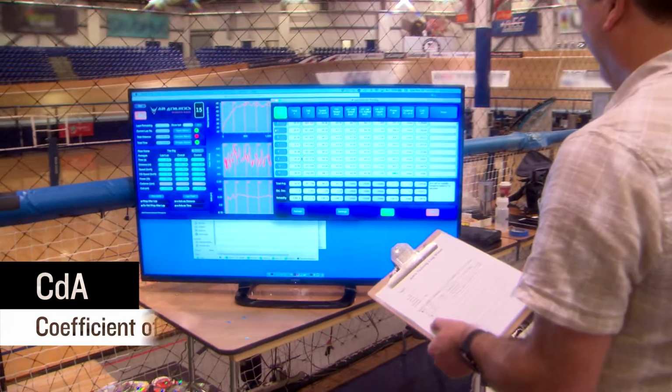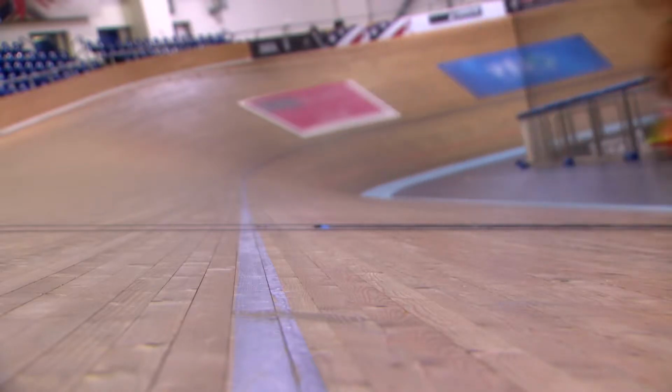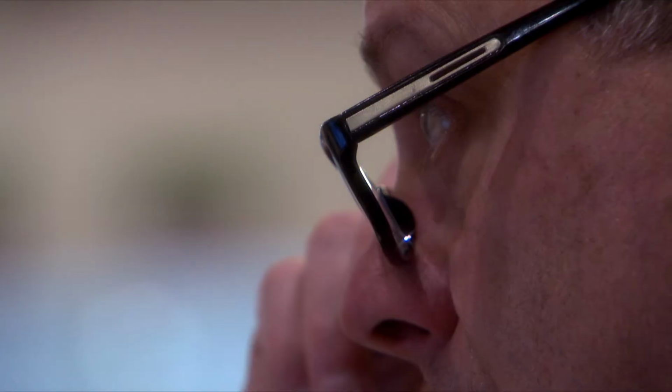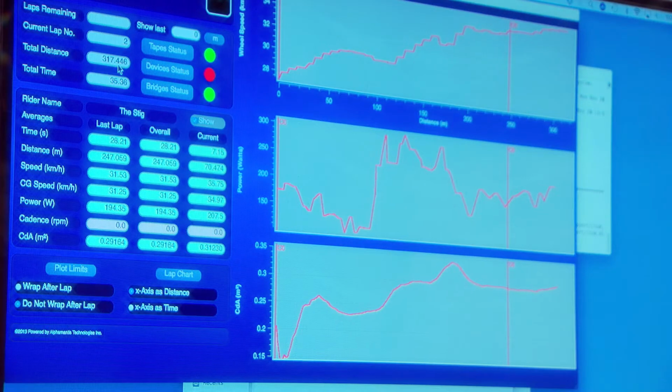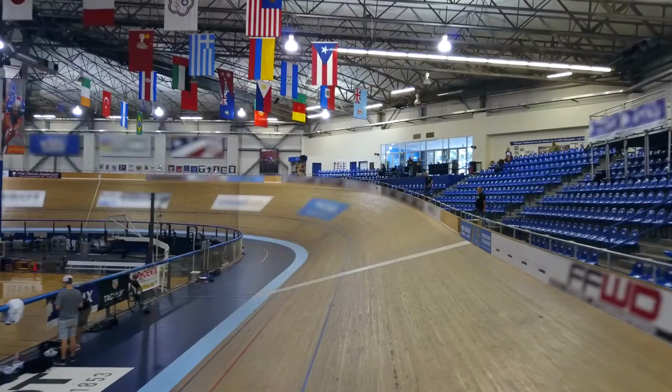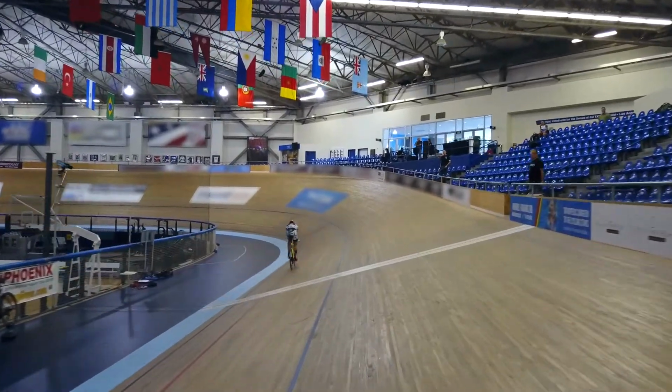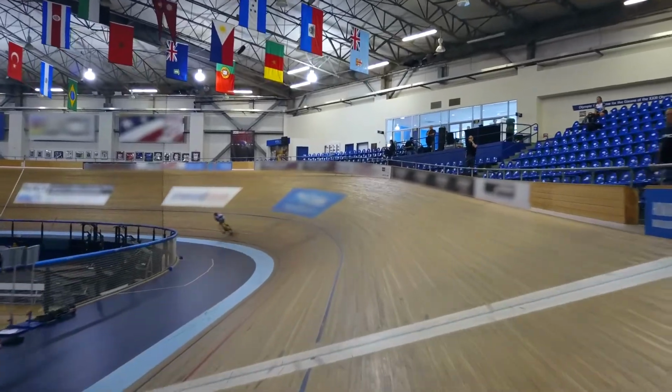Ultimately, the magic number that we really want to get out of all this testing is a number called CDA. That number helps us measure how efficient you are in going through the air. If you, for example, compare two helmets, and one helmet gives you a CDA that's lower than the other, well, we know that that helmet will convert your power into forward speed better than the other helmet.